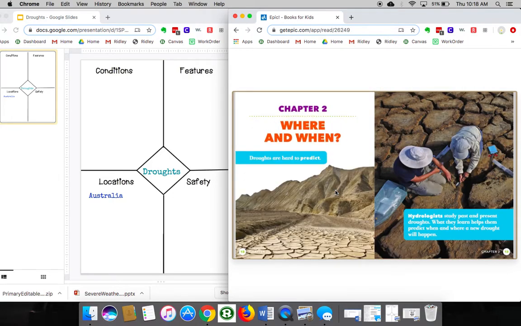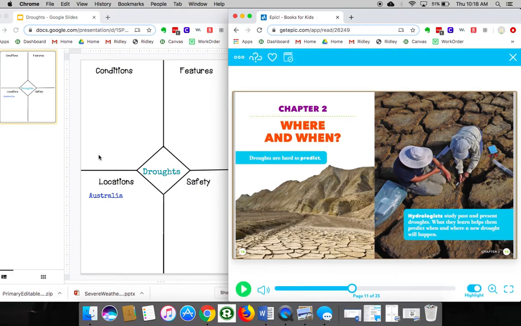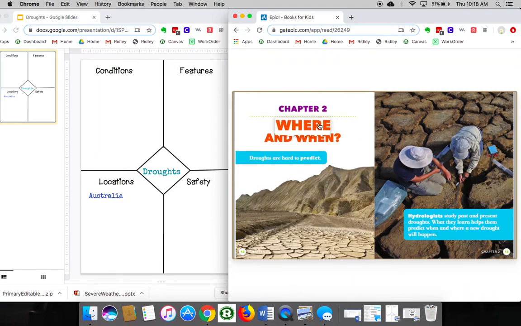Chapter 2. Where and when. So this chapter will help me with locations because we have where.